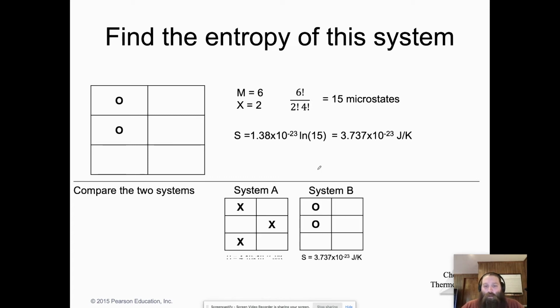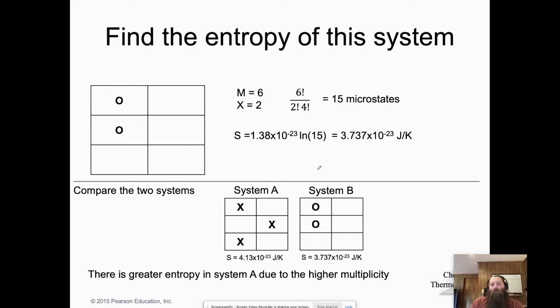All right, let's compare them. System A, System B. There's more entropy in System A, right? The number is greater, 4.13 compared to 3.737. Well, why? Well, there's more multiplicity. There are more microstates, right? Remember, W was equal to 20 in System A, while W is only equal to 15 in System B. So with a greater number of microstates, you have greater randomness, right? So that's higher multiplicity. More randomness equals more entropy. So System A has 20 microstates, System B has 15 microstates.